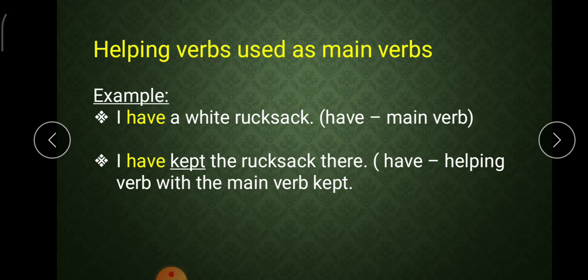Helping verbs can also be used as main verbs. Let's see an example. I have a white rucksack. Here have is a helping verb which is used as a main verb. I have kept the rucksack there. Have is a helping verb here which is used with the main verb kept.